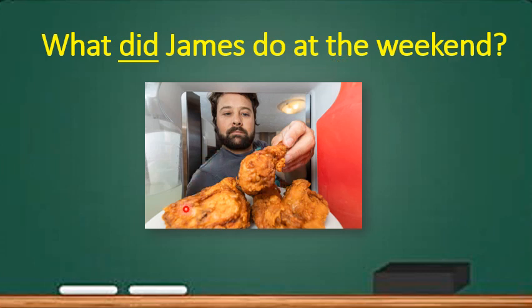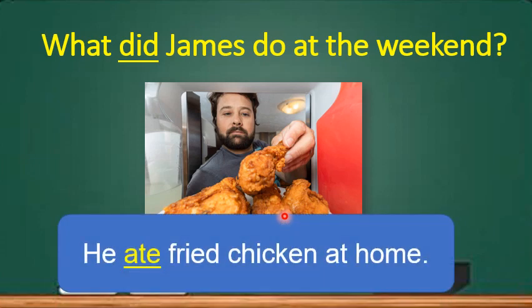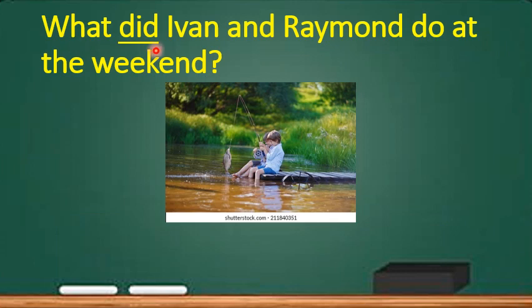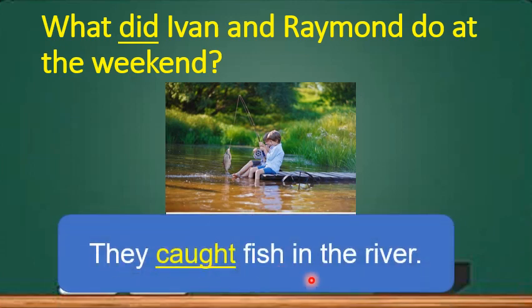This is the fried chicken. He eat or ate? He ate fried chicken at home. Good. What did Ivan and Raymond do at the weekend? They caught fish in the river.